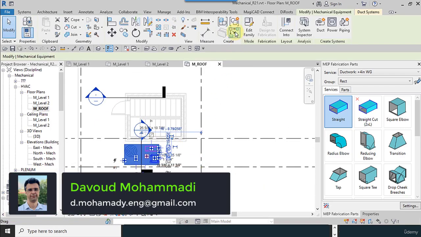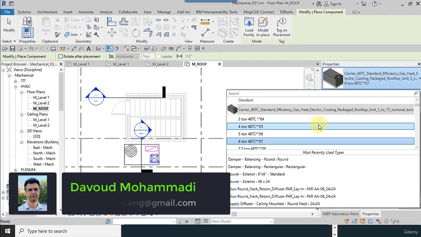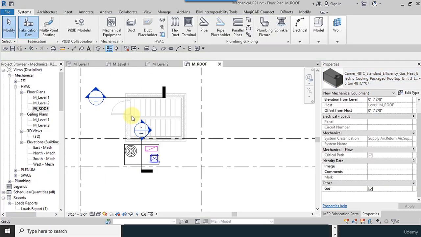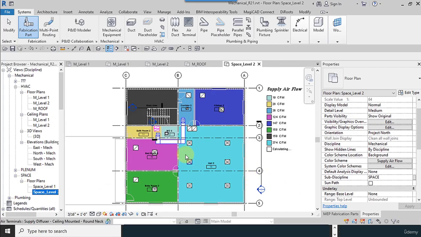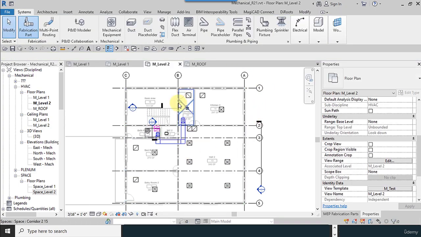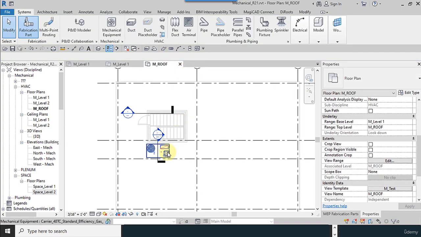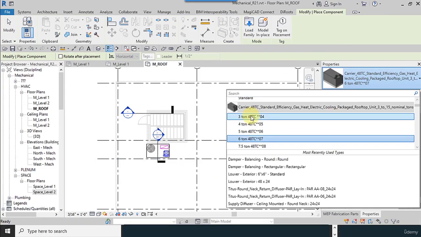Here, rooftop units, create similar from Properties tab. If you remember, for the upper level, I try to increase the zoom, floor plans, space level 2, like this. Approximately 3 tons we need for the roof level. I go to roof level, create similar, I select 3 ton.